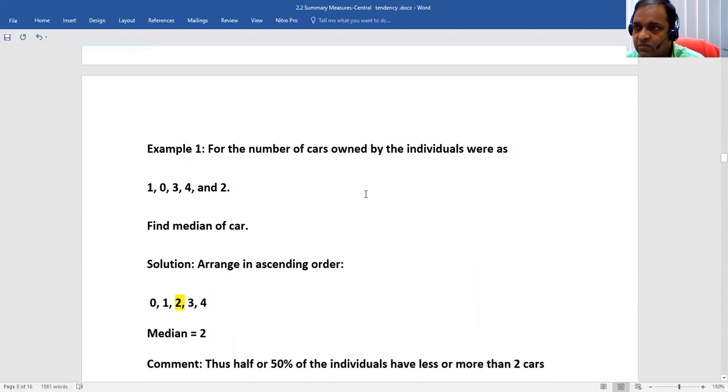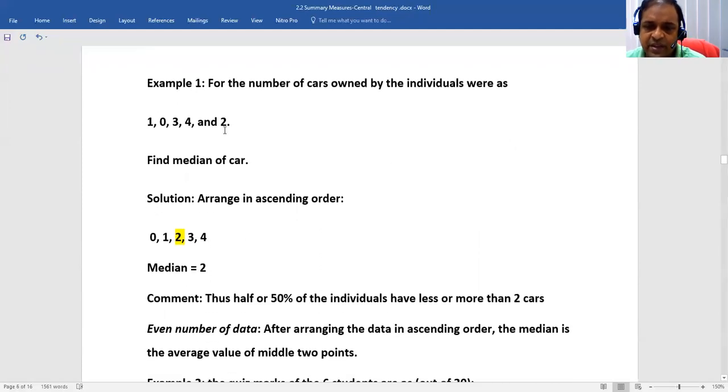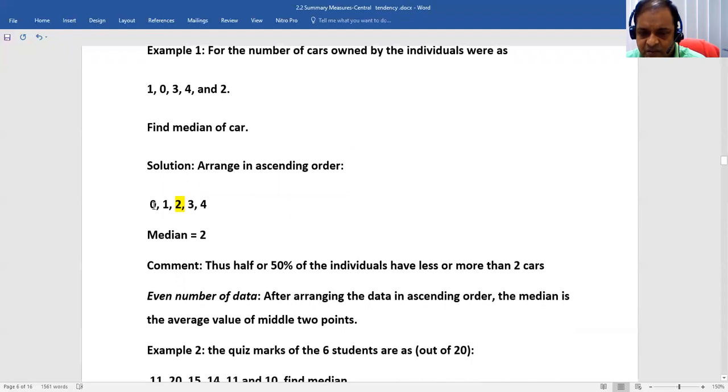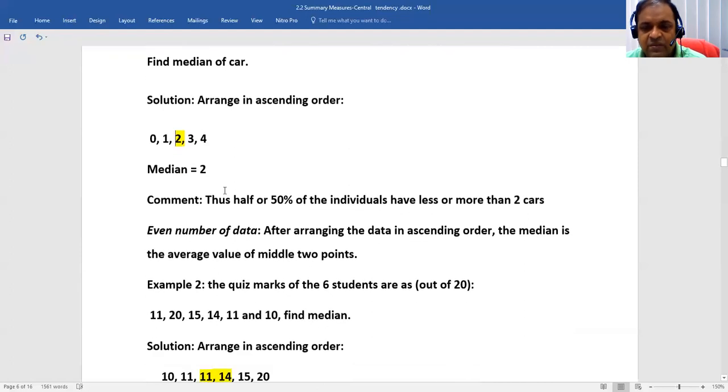As I told, before calculating the median, first of all, we have to arrange the data in ascending order, smallest to biggest: 0, 1, 2, 3, 5. After collecting the data, the first one is 0, the second is 1, the third is 2, the fourth is 3, the fifth is 5. So here the middle number is 2. So the median will be this middle one. So we got the median of 2 cards.